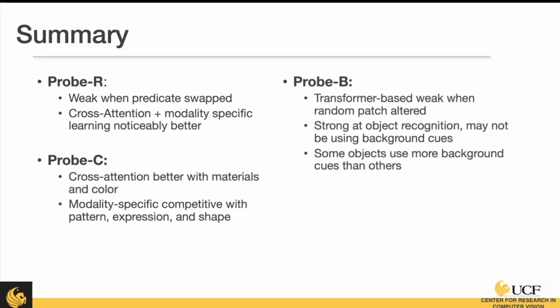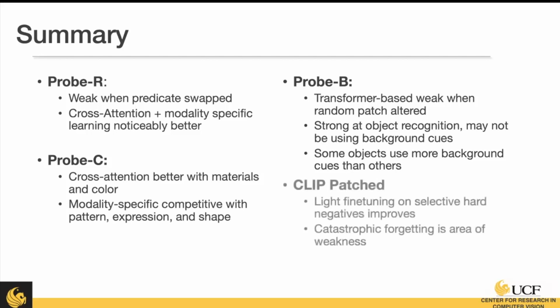Finally, when we're looking at removing the background, we find that the transformer-based approach, BiLT, was very weak when just adding one single patch, but better when we replace the whole background. We find that they're strong at object recognition, and they don't use other objects in the image to help. So this may mean that they're not using those background cues for object recognition. However, even with those minor changes, some objects might use other objects, but not enough to provide that evidence. And finally, with CLIP patched, we showed that even light fine-tuning on selective hard negatives might help improve these models. However, you really do need to attend to that catastrophic forgetting.